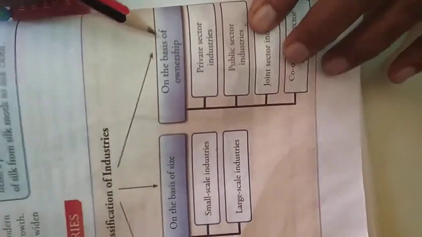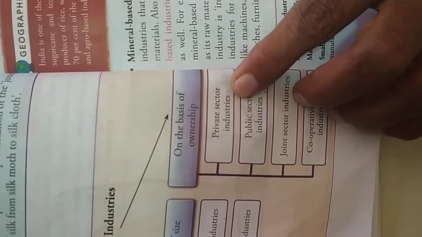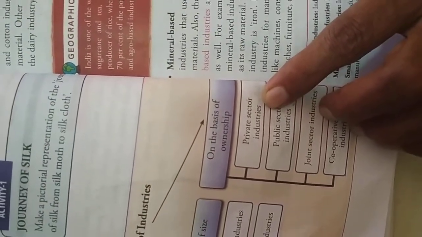And now come to the basis of ownership. On the basis of ownership, we divide into 4 sectors: private sector, public sector, joint sector and cooperative sector. First is private sector, when an industry belongs to only one person. Like in Punjab, we have brick kilns, where we make bricks. It belongs to one person, a monopoly of one person. He decides how much salary to give the workers, what the timings are, and all this is settled by that one person, and it is mostly profit based.